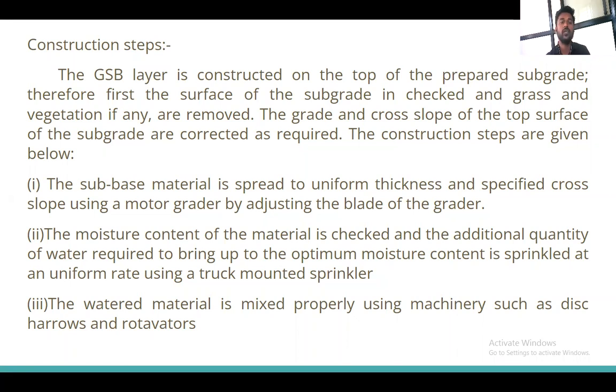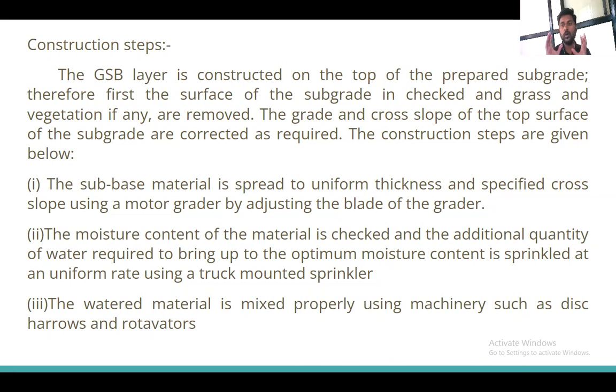Then what are the steps? The first step is that the subbase material is spread to the uniform thickness and the specified cross slope using the motor grader by adjusting the blades of the grader.